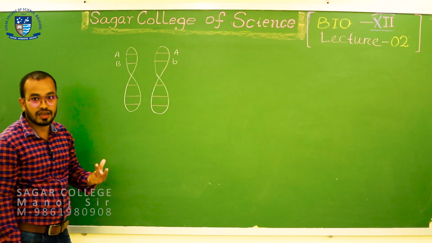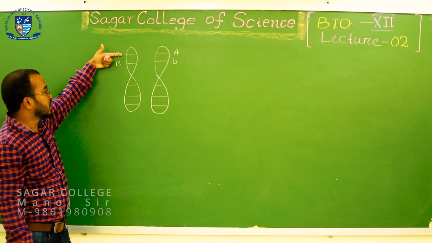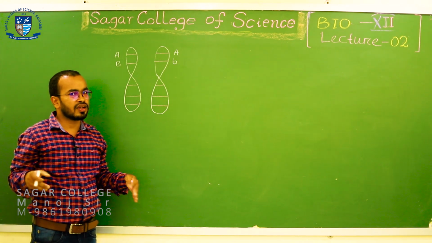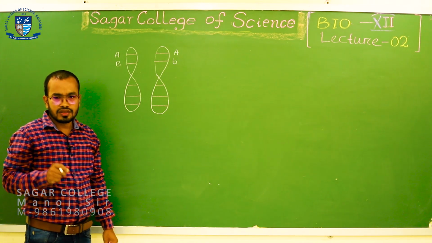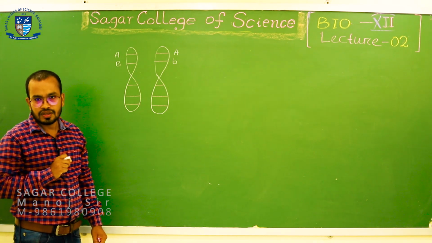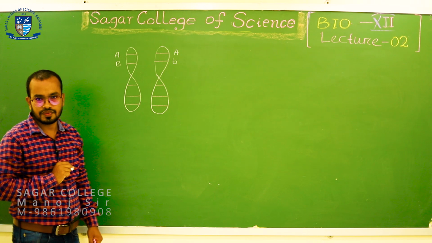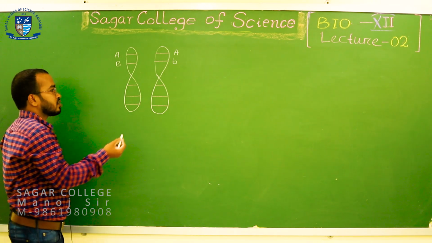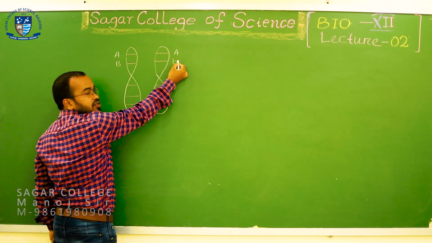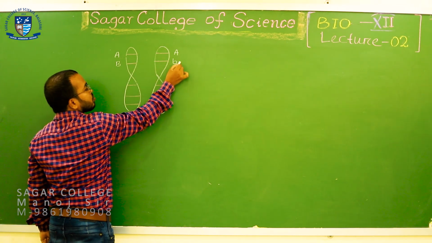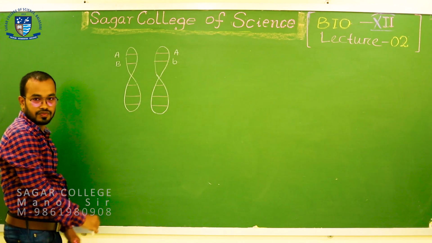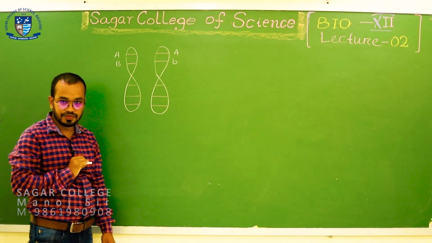But when I say gene A and gene B, or allele capital A and allele capital B, the dominant A and the dominant B belong to different genes. These two alleles belong to different genes, but these two alleles belong to the same gene. This part is clear.